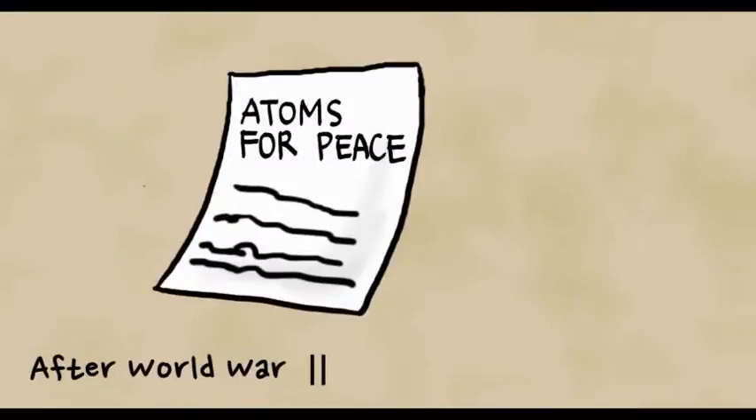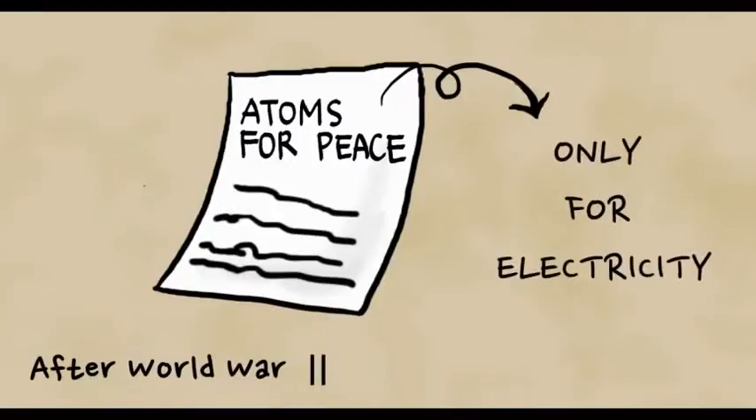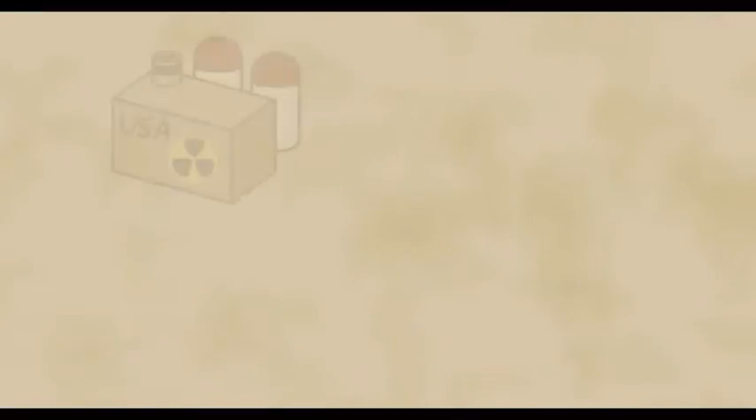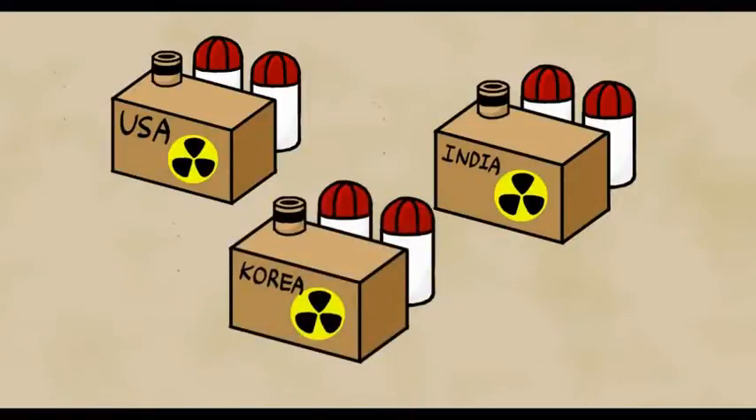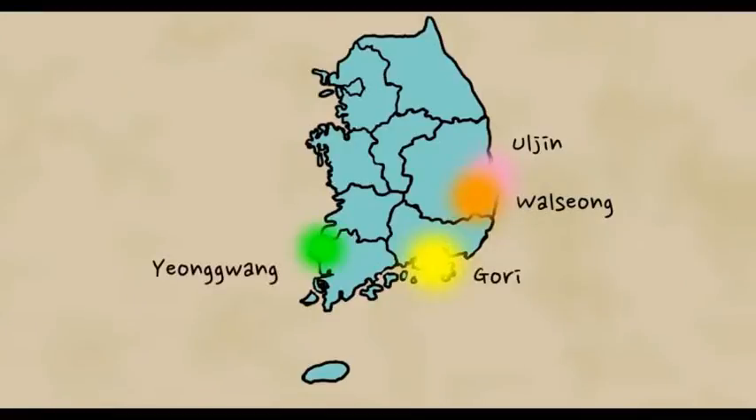After World War II, Atoms for Peace was established in America. It is for using nuclear fusion for making electric power. Many countries such as America, India, and Korea started to build nuclear power plants. There are 4 nuclear power plants in Korea.